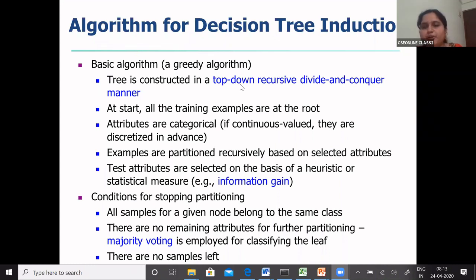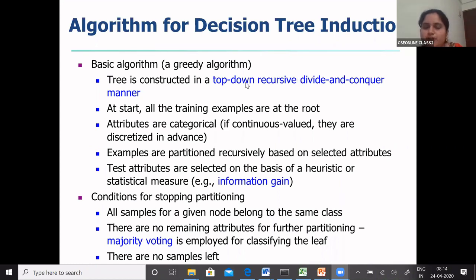Because you will take a particular attribute, find its entropy, and find its information gain. Similarly, you will move to the next attribute. So by attribute, you are calculating the entropy and information gain. So decision tree induction is a greedy algorithm in which the tree is constructed in a top-down recursive divide and conquer manner.